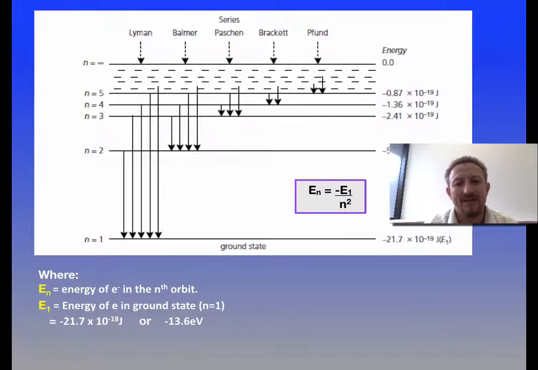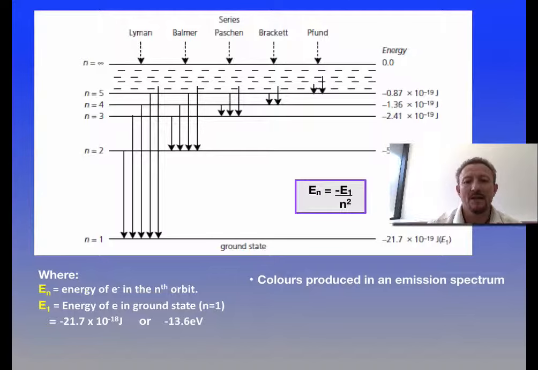From this, we also gathered another equation, En equals negative E1 over n squared, and basically n is the energy level, and E1 is the energy at ground state. So for hydrogen, we've got 21.7 times 10 to the negative 19 joules. And as a result, we can utilize this to basically find out what the energy level is for a specific quantum number. Now, as well as this, once we've energized the electron and allowed it to fall back, we'll get colors which are produced, which we call our emission spectrum.